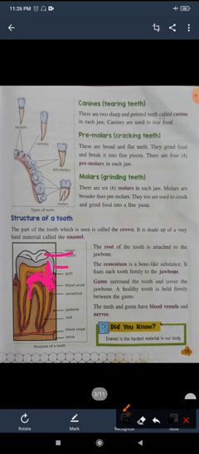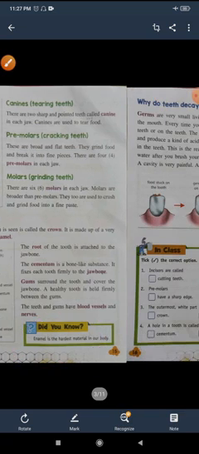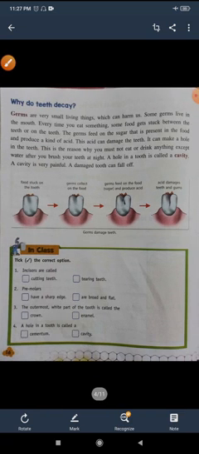Okay, so that was a small recapitulation of the structure of the tooth. Now, did you know enamel is the hardest material in our body? If you don't know, then you should know that it is the hardest part of the body.